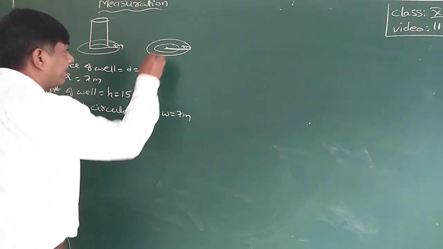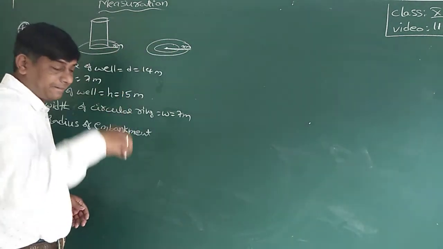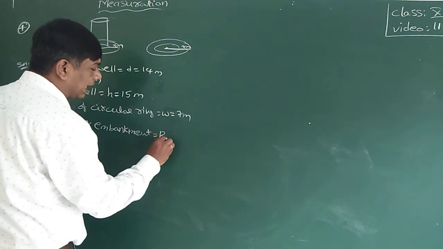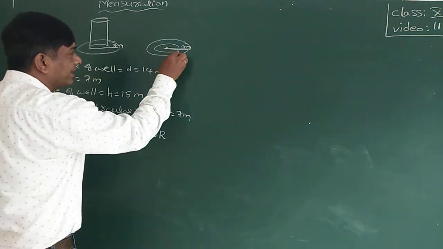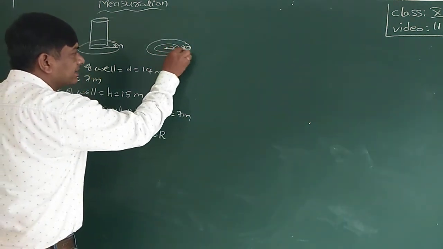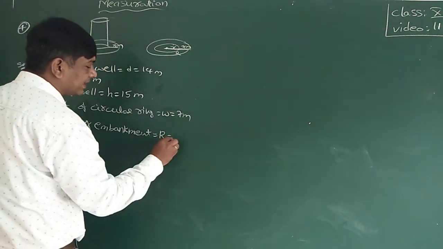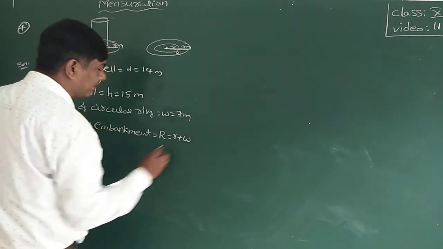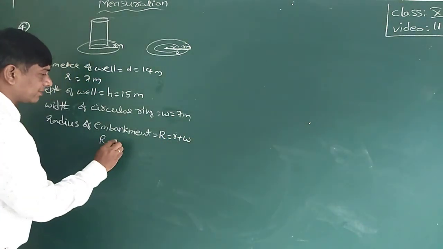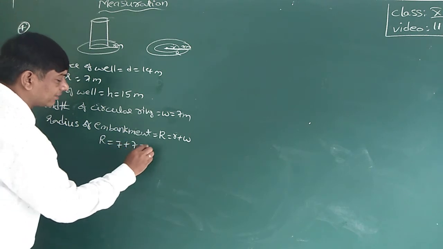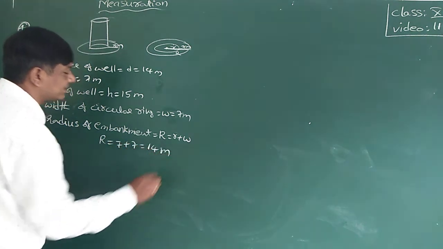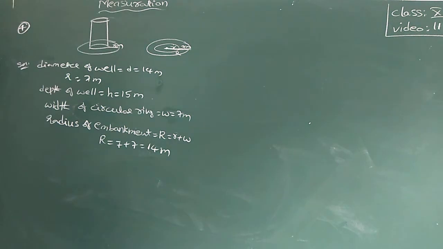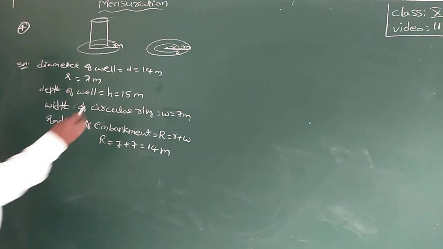Radius of the embankment from the center of the well is capital R, which is this small r plus this width. R equals r plus W, which is 7 plus 7, equal to 14 meters. Radius of the embankment is 14 meters.